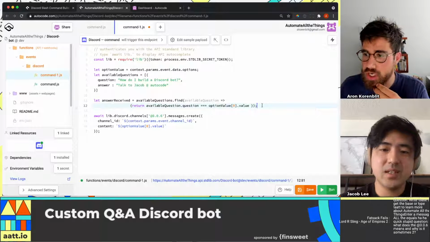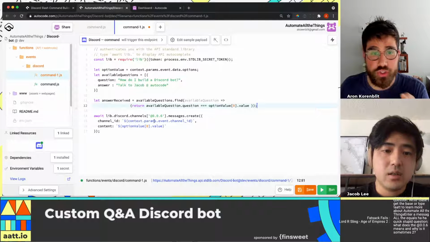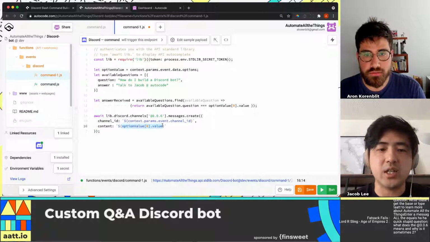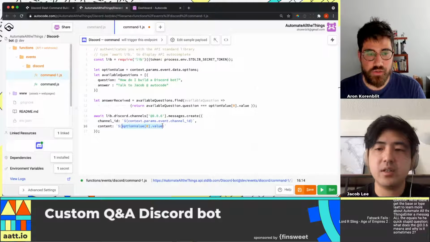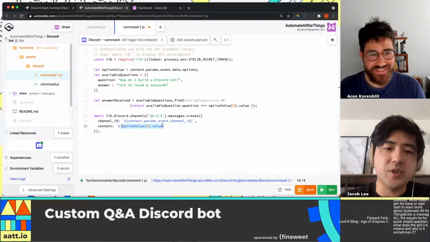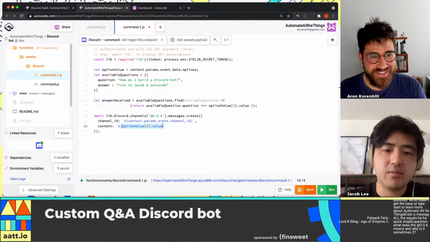So should we console log this to see whether it works? Or we should actually just return answer received here. Answer received will actually be the full question from the available questions array. So it's going to return the question instead of the answer. It'll be answer received dot answer. Okay.